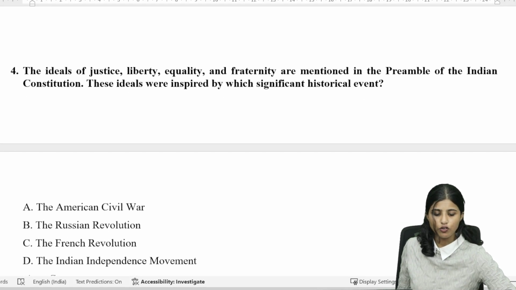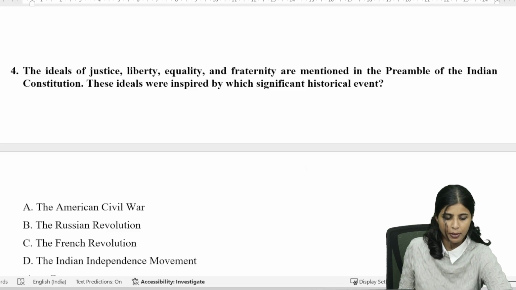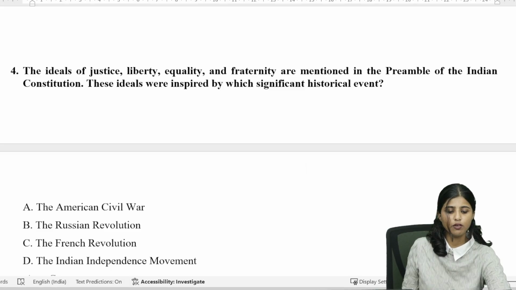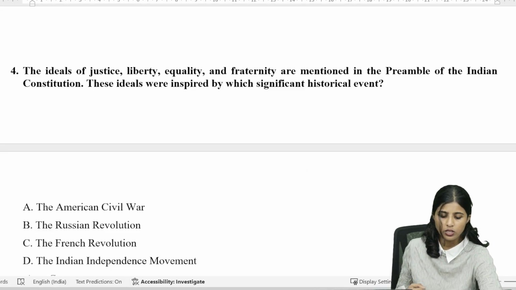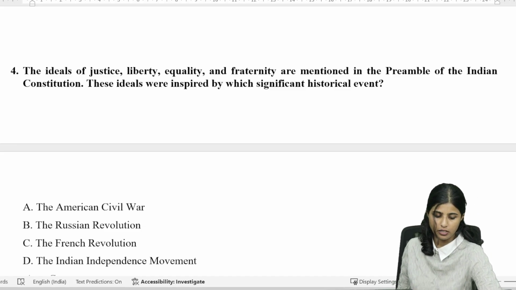The ideals of justice, liberty, equality, and fraternity are mentioned in the preamble of the Indian Constitution. These ideals were inspired by which significant historical event? Options would be American Civil War, the Russian Revolution, the French Revolution, and the Indian Independence Movement.